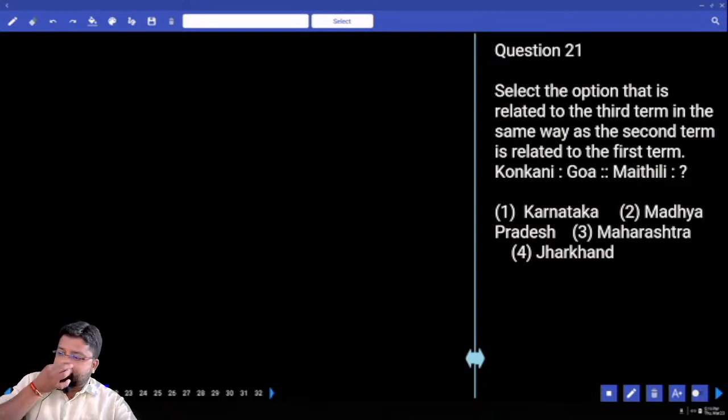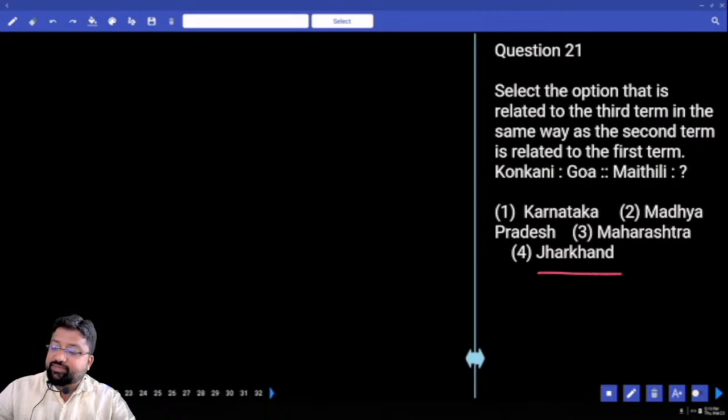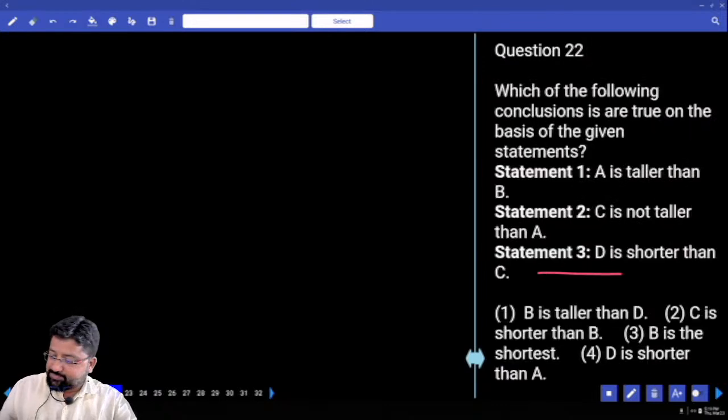Look at this. The first question is on analogy, verbal analogy. Konkani is related to Goa. How is Konkani related to Goa? The language spoken in many parts of Goa is Konkani. Now Maithili is also a language which is spoken in many parts of Jharkhand, Bihar and in Nepal. So we'll go for Jharkhand.